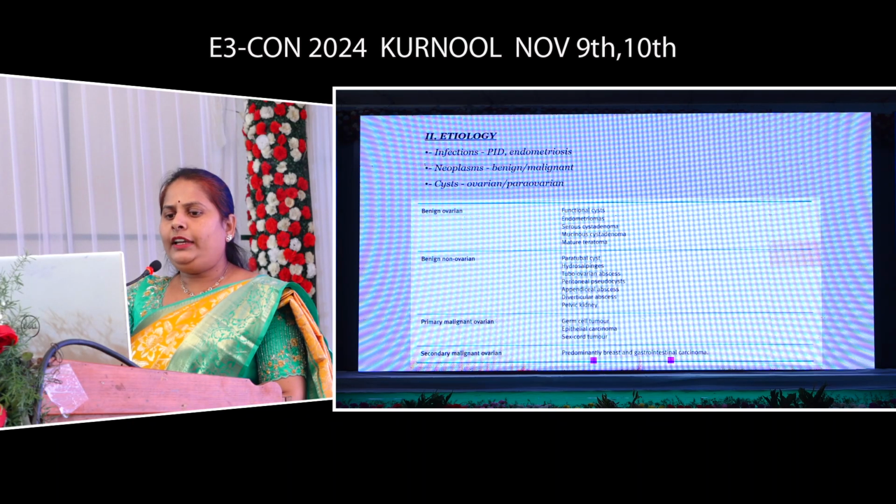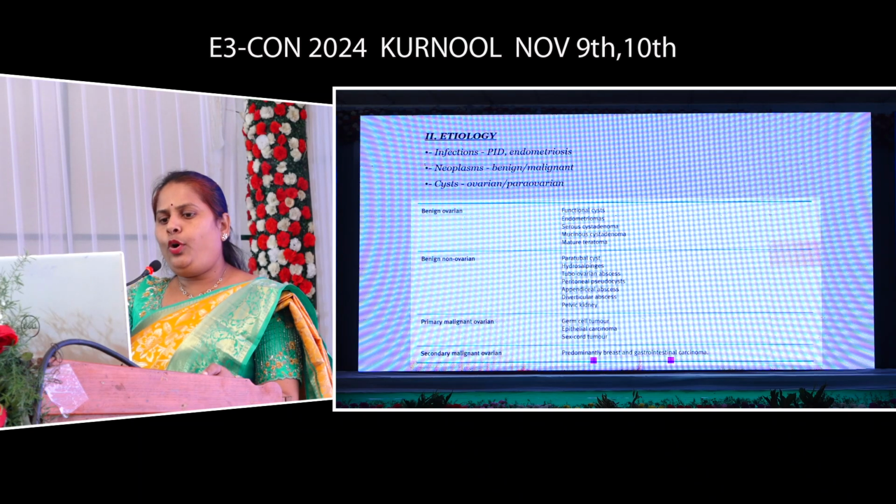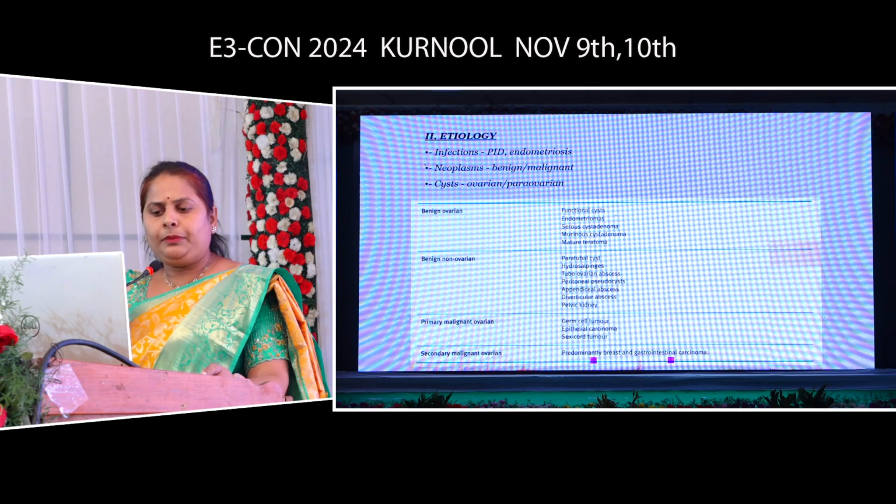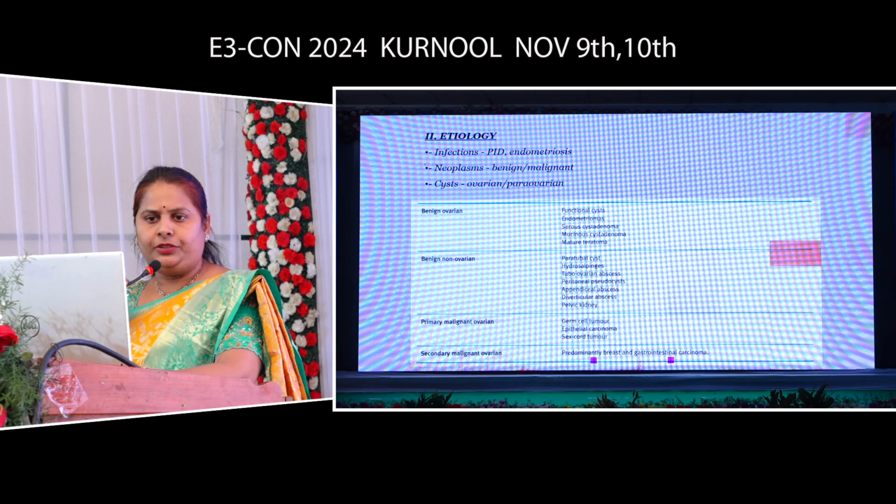Among the benign non-ovarian category: paratubal cysts, para-ovarian cysts, hydrosalpinx, tubo-ovarian abscess, peritoneal inclusion cysts and pseudocysts, appendicular and diverticular abscesses, pelvic kidney. Some retroperitoneal tumors can also present as non-ovarian causes of tubo-ovarian mass. Coming to the primary malignant ovarian category: germ cell tumors, epithelial cell carcinomas and sex cord tumors. Secondary malignant origin is predominantly from the breast and the gastrointestinal tract.